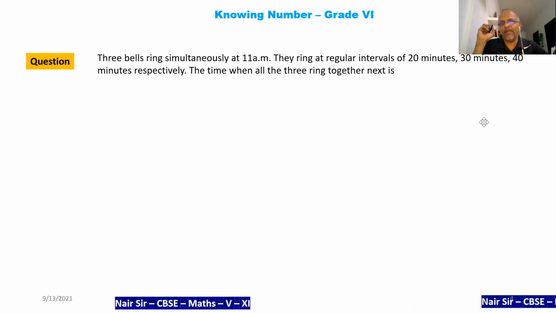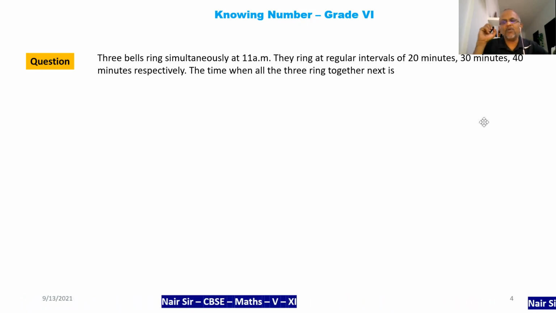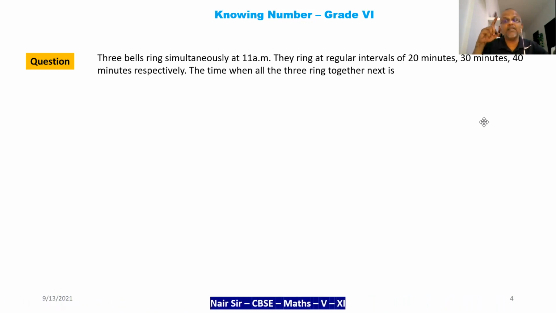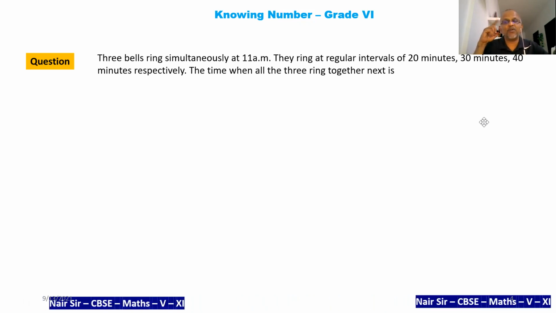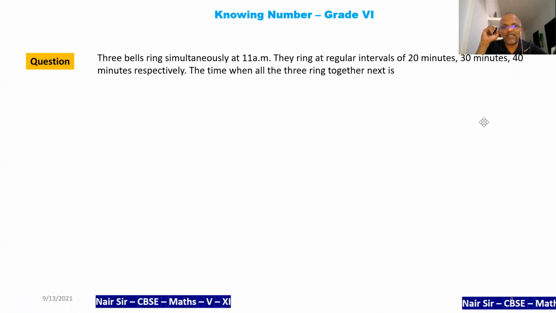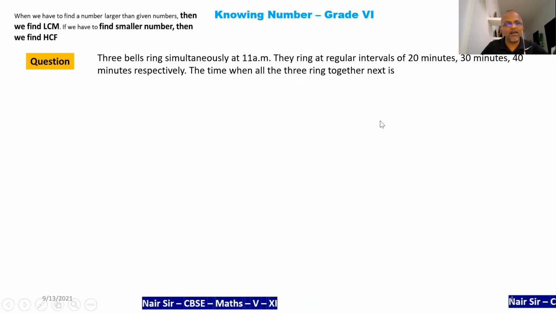Whenever you have a question, read the question 2 times. Then and only then will you understand what the question is and what someone is asking you. Else, you would have practiced so many times that if a question comes, you will know what the question is. 3 bells ring simultaneously at 11 a.m. Okay, so let's see what it is saying.